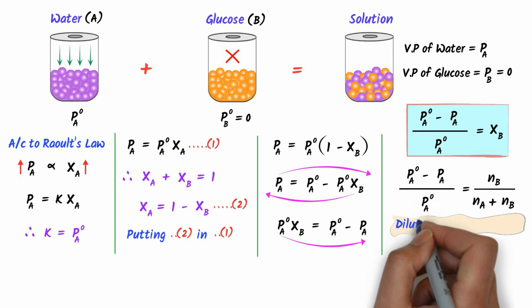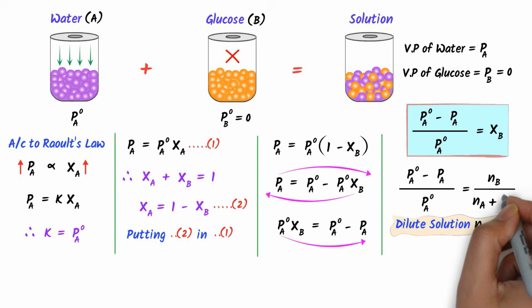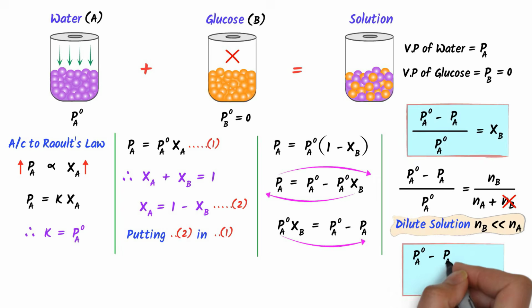Remember that in case of a dilute solution, the number of moles of solute B is very small and the number of moles of solvent is very high. Hence we neglect the number of moles of solute in the denominator and we get this equation. Thus note down all these important points about relative lowering of vapor pressure.